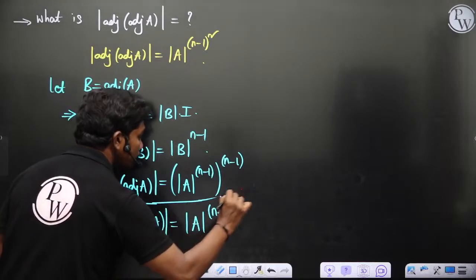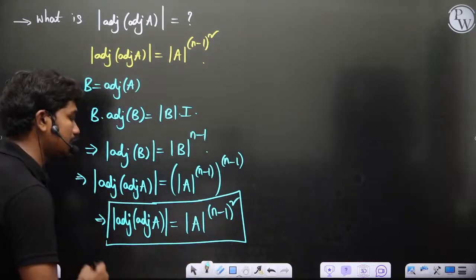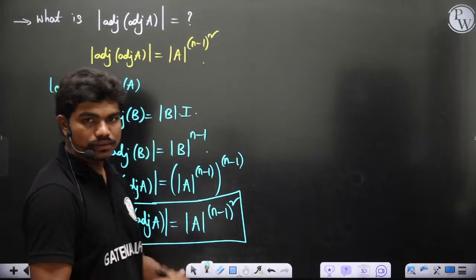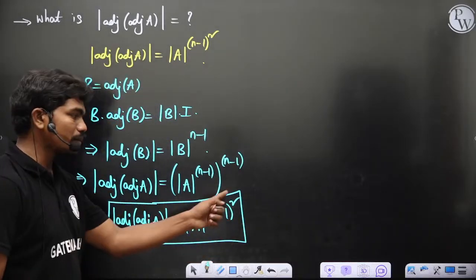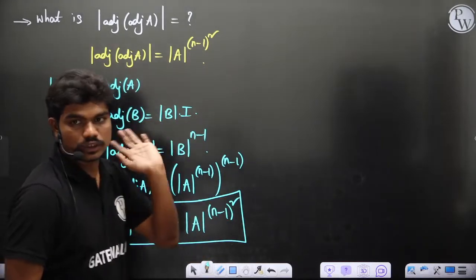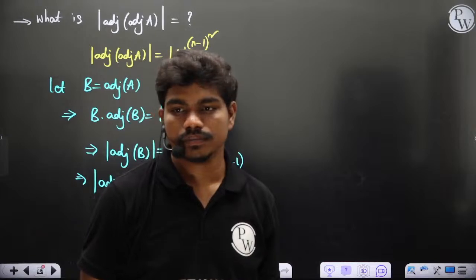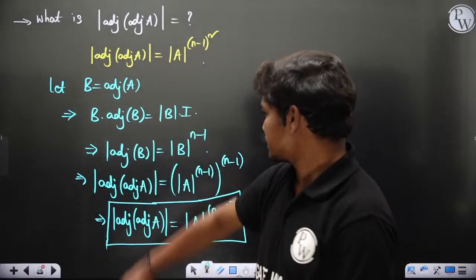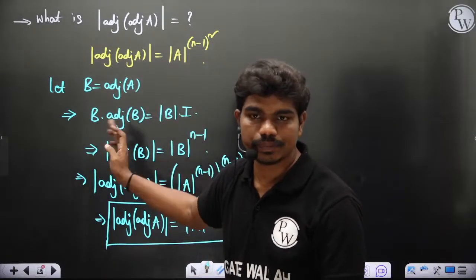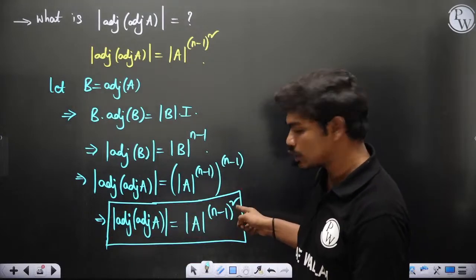So this is the term which is again important. Similarly, if you have one more adjoint, it comes up as cube because this process keeps repeating. That's all. Clear? Since this loop just keeps repeating, if you have one more adjoint here, instead of 2 you will end up with 3.